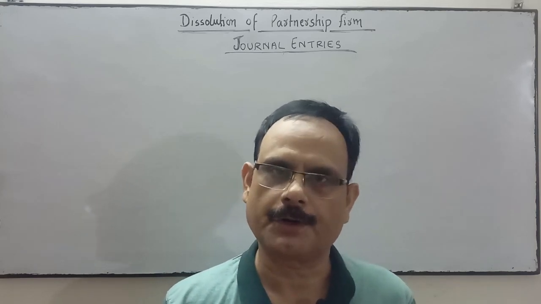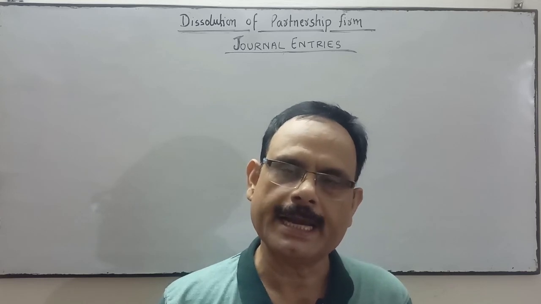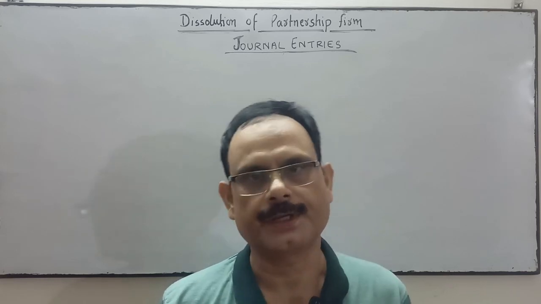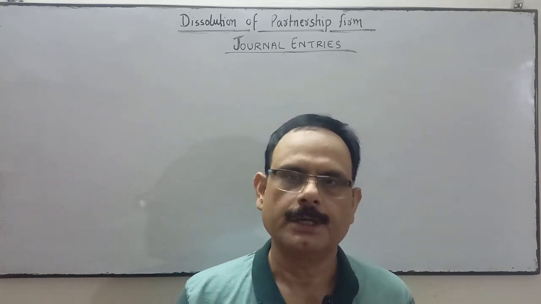When the firm is dissolved, we already discussed section 48. After the realization of all assets, or you can say the amount realized by the sale of all assets, including any capital deficiency provided by the partner, will be utilized in sequence in following manners.